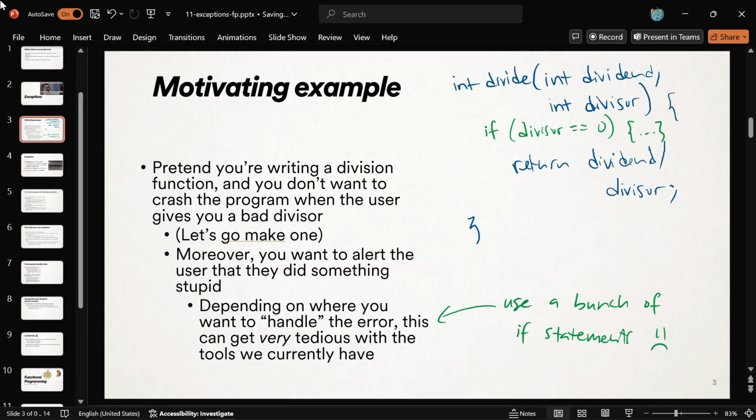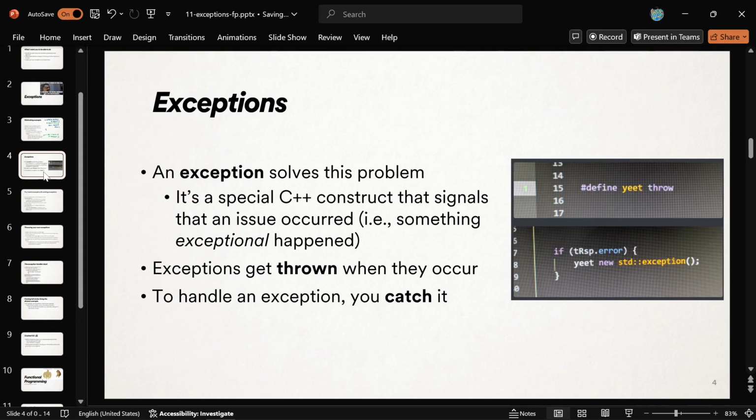So the answer is this new concept called an exception. It's going to make our life much, much easier. It's just a new thing in C++ that tells somebody that something went wrong, that an issue happened. We call that an exceptional thing. An exceptional event has occurred. And here's the metaphor.